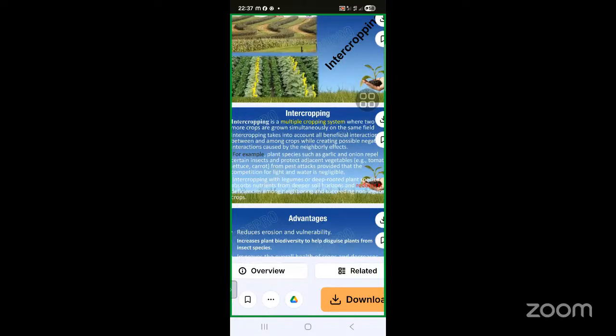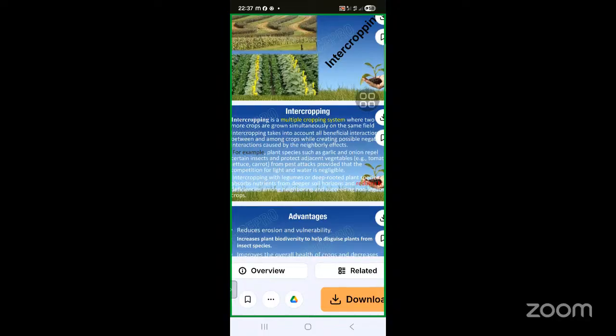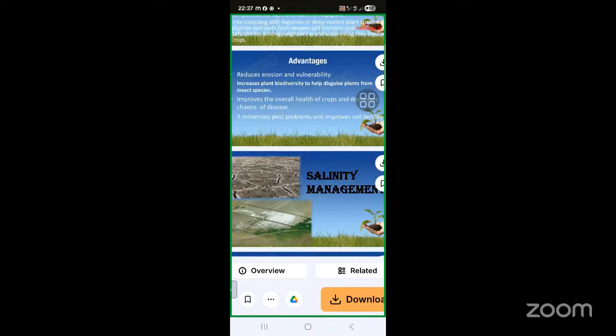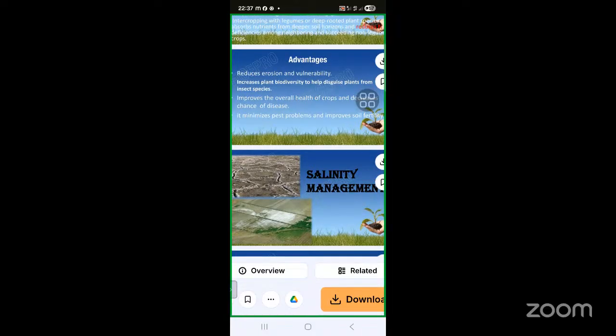And you can produce multiple crops at the same time. Multiple vegetables you can grow, legumes you can grow, and at the same time rice you can grow. So there are several types of crops you can grow in the same field and with the same method. The advantages are that they can stop soil erosion, increase plant biodiversity, and help decrease the chance of diseases, which can minimize the pest problem and improve soil fertility.